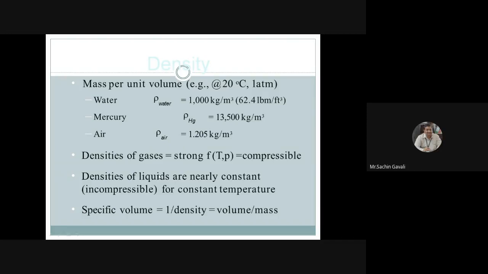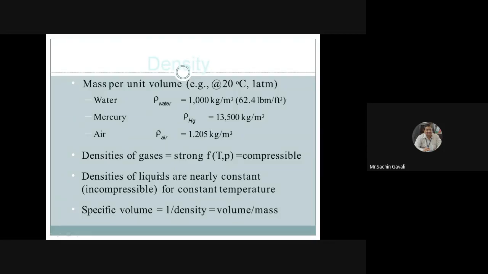In 1 meter cube volume, 1000 kg of water can be accumulated. So density is nothing but mass per unit volume, and write down this density we have to take into consideration always. Density of water is 1000 kg per meter cube. Henceforth, it should be on the tip of your tongue. Density of water is 1000 kg per meter cube.